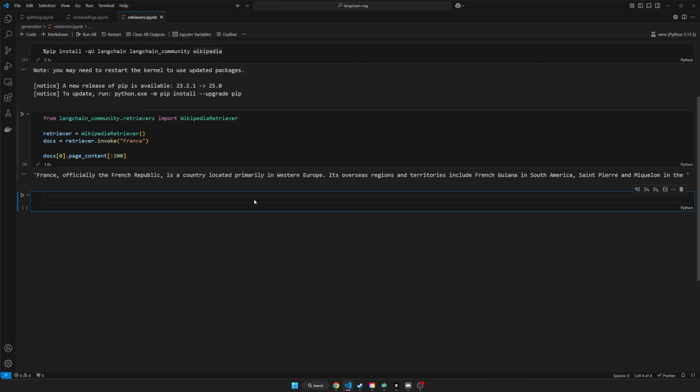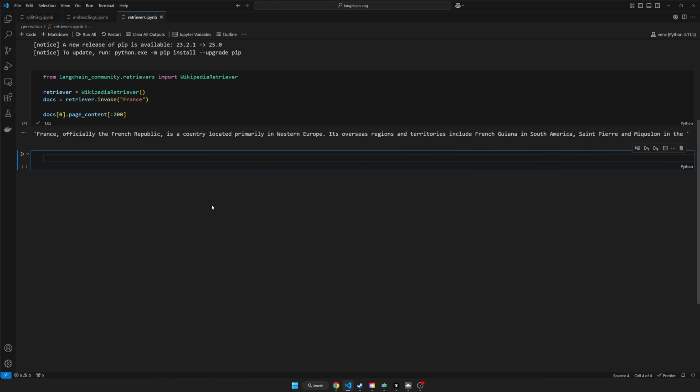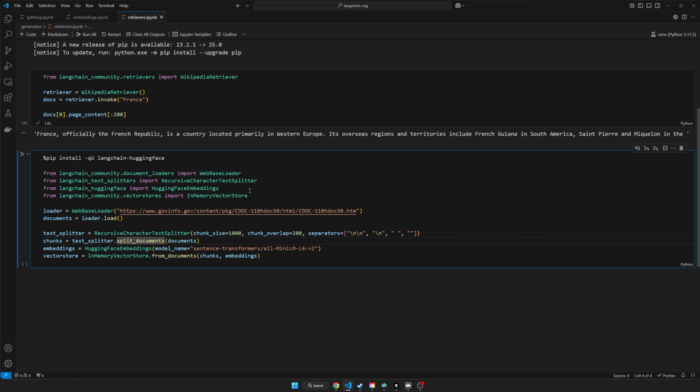So I'll show you guys now how to use a vector store or vector database as a retriever. So we'll do a lot of the code that we did before. We're going to bring in our constitution document, load that in using the web-based loader. Then we're going to split it using the recursive text splitter. And then we're going to instantiate an embeddings model. We're going to use a Hugging Face embeddings model called all-MiniLM-L6-v2. It's just a popular one. Then we're going to create an in-memory vector store, which is provided by Langchain, and load those documents into the vector store by specifying our chunks and the embedding model to embed them with.